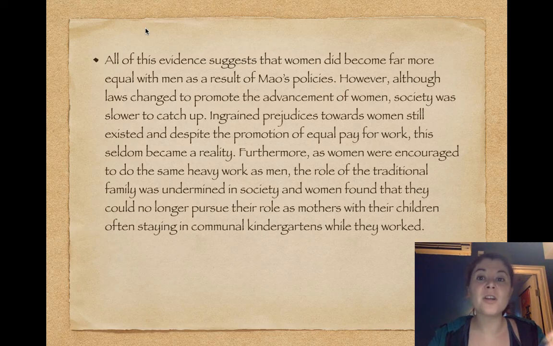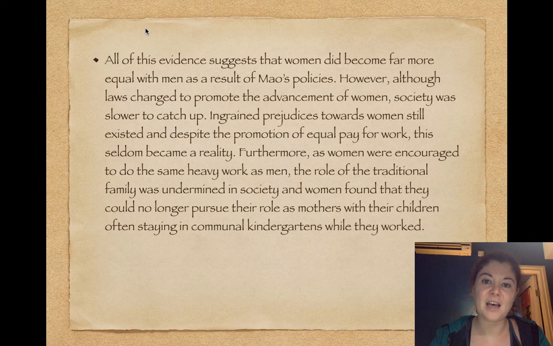Okay, so we've got a nice link there between the evidence and the analysis, and we then go straight into that kind of counter argument of, oh, his policies might have been quite successful, but they weren't entirely successful because of their implementation not being as successful, I suppose.